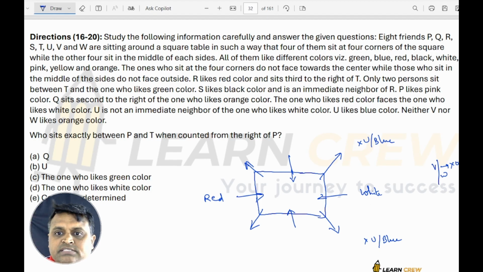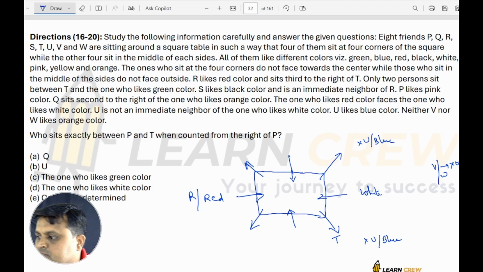Now again go to the beginning. R likes the red color, and R is third to the right of T. When I take T here, it becomes left, so T must be here. T is facing outward from the center, so it is right, it is left. T is first right, second right, and third right is R.